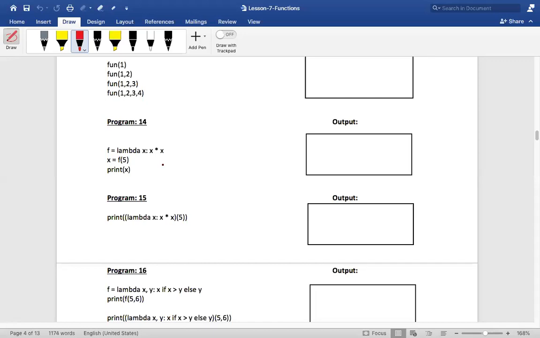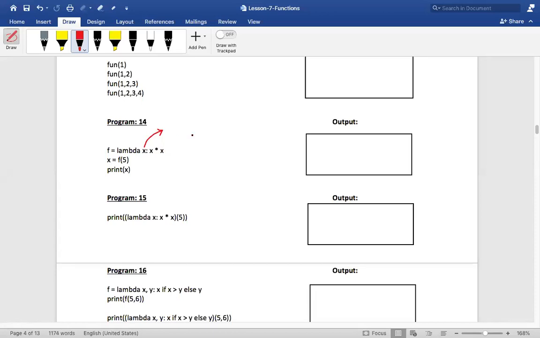Is this clear? Okay, now listen to me. When you say lambda x colon x into x, lambda is telling Python to create a function which can take one parameter. How many parameters are there before the colon? Akshada, tell me. Sir, one only. Only x. Before the colon there is only one, isn't it? So by saying lambda x colon, your lambda is telling your Python interpreter, boss, please create one function that can take only one parameter, and that is x.